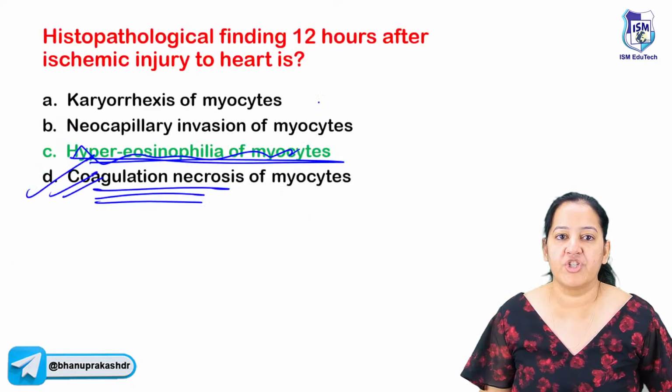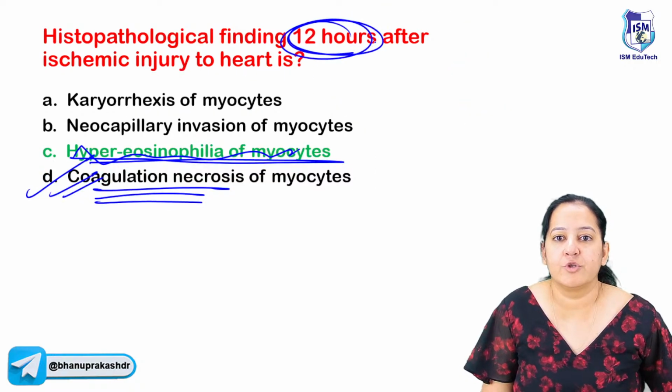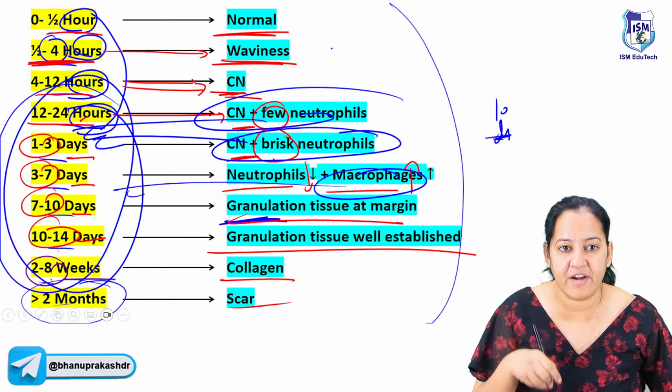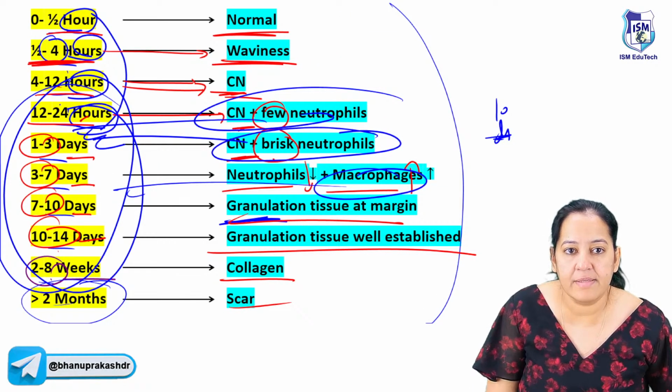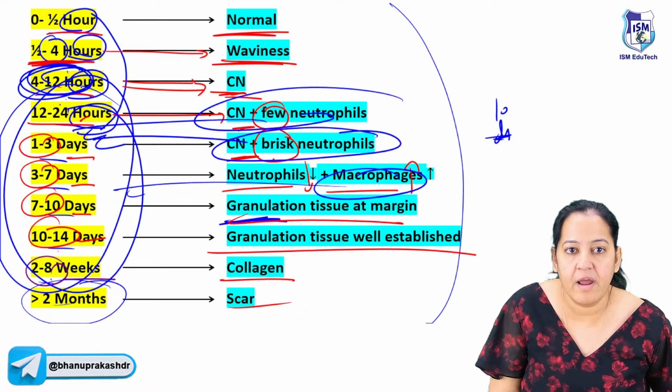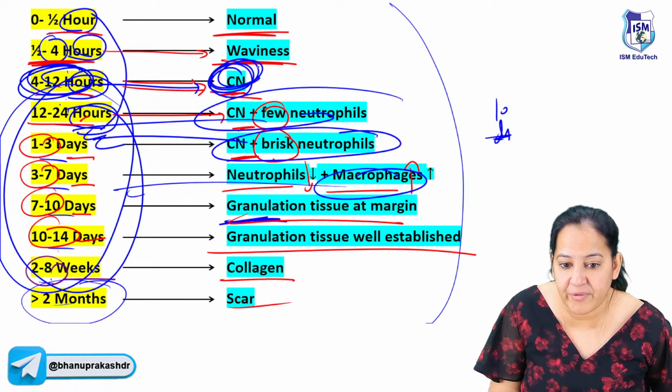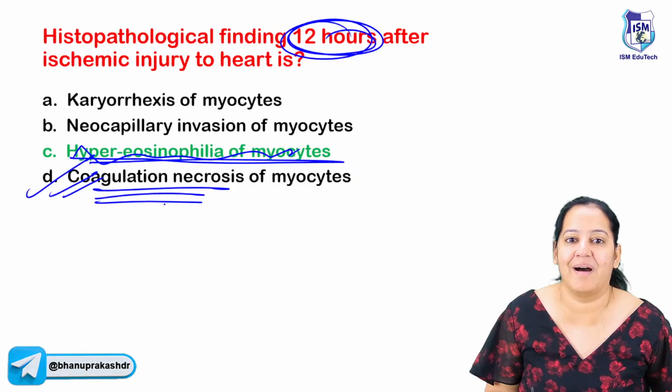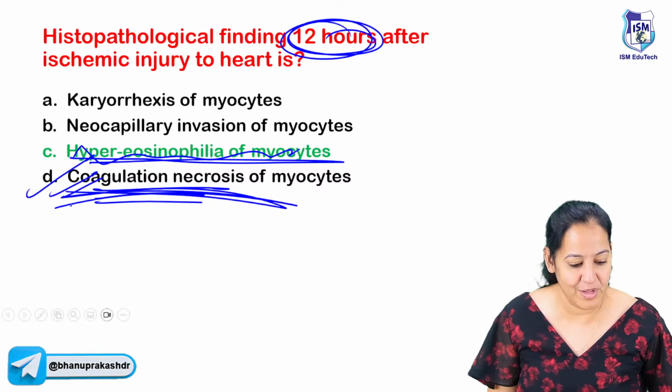And now currently the question is on 12 hours. Where is 12 hours? Can you see in this diagram? Where is 12 hour? 12 hour is this, right? 4 to 12 hour. At 4 to 12 hour, we have coagulative necrosis. So my answer is coagulative necrosis. I told you. How many of you got it?